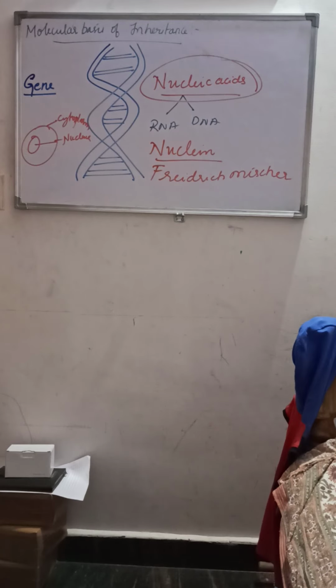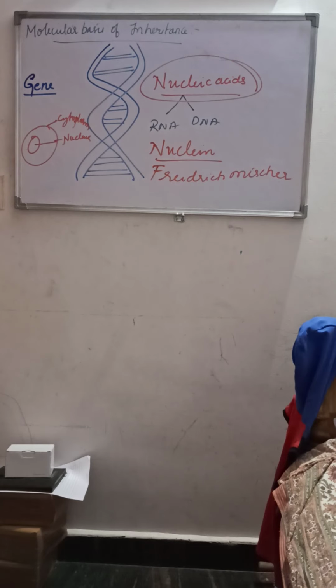If the cells show the acidic property, hence they are called nucleic acid. As I said, DNA and RNA are called nucleic acids.